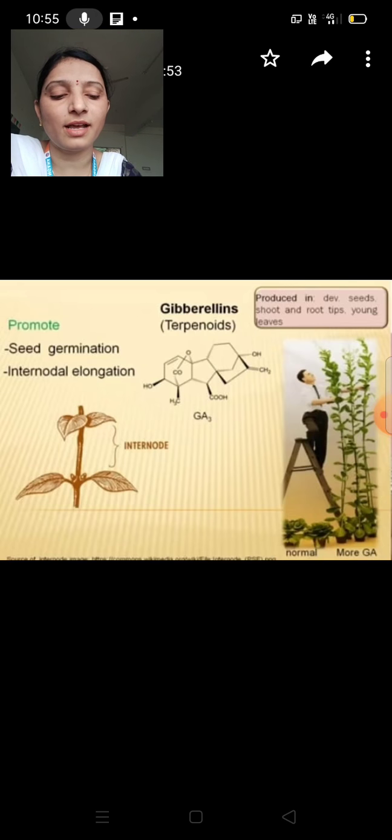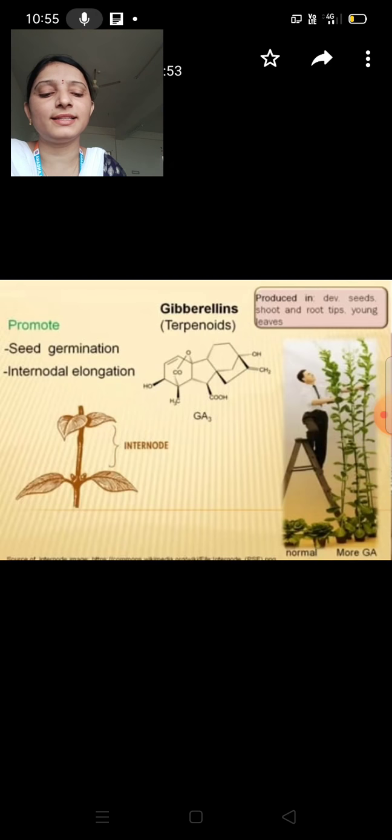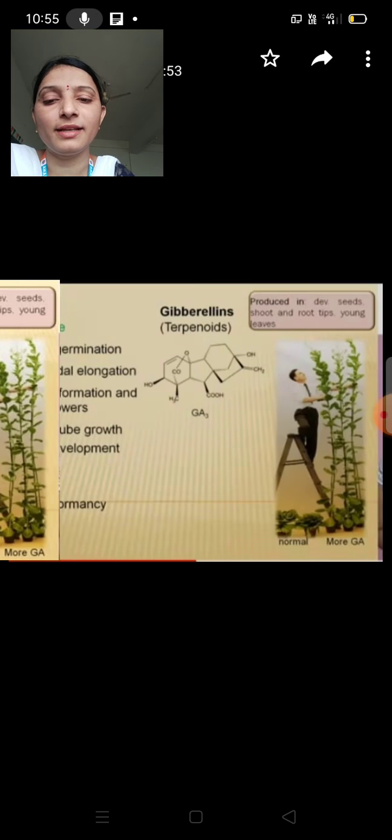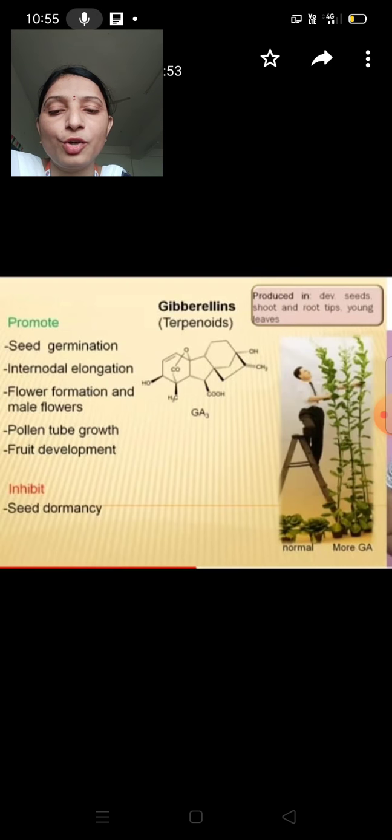In the gibberellin-treated cabbage plants, you can see the internodal elongation caused by gibberellins compared to the normal cabbage plants. Gibberellins promote flower formation and the production of male flowers in place of female flowers in plants like cucurbits. They also promote pollen tube growth and fruit development. They are inhibitory to seed dormancy. So overall, gibberellins promote plant growth.